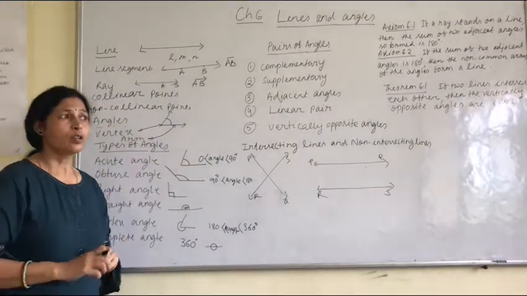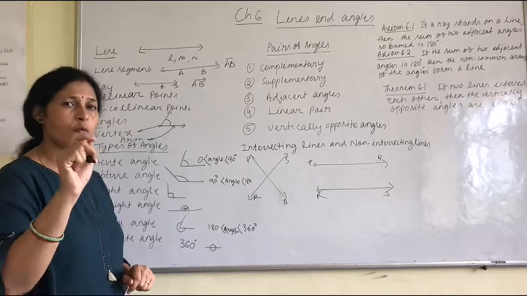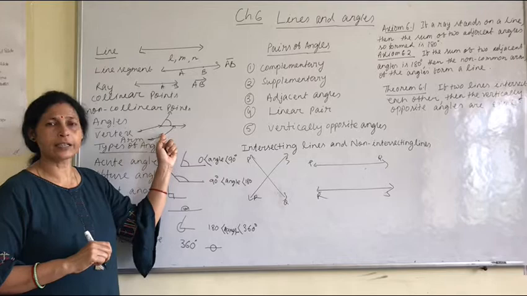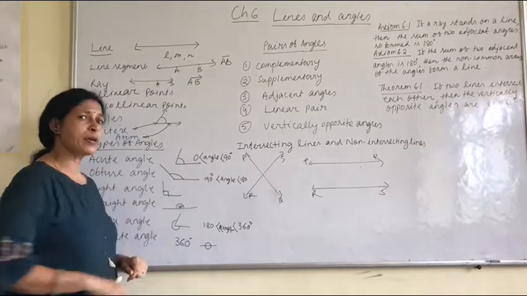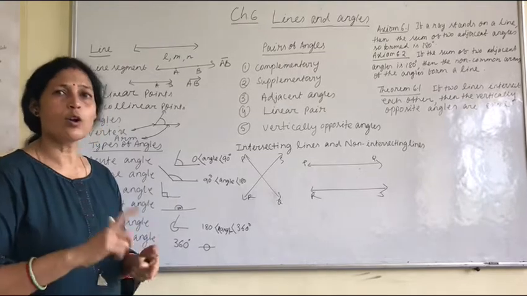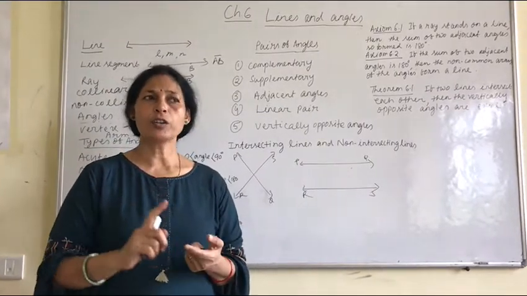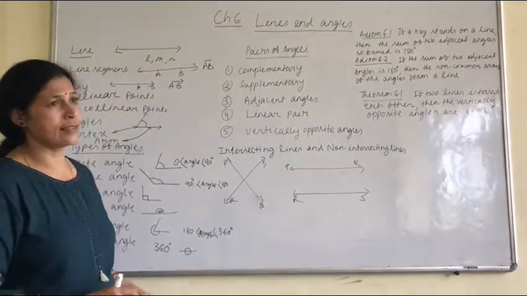Then angles: two rays originate from one point, the point is called the vertex and the rays are called the arms. Then types of angles: acute angle, obtuse angle, right angle, straight angle, reflex angle and complete angle. This is all about angles.